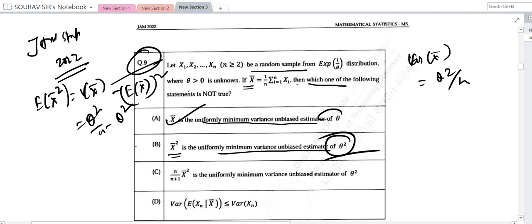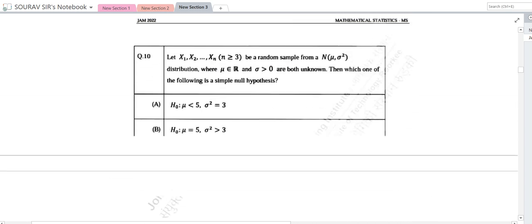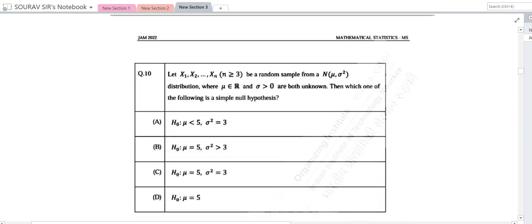This is okay, this is true. And n by n plus 1 x bar square, this is also true, and the variance values we can calculate directly here, so this is also true. So the only thing which is false is this, so this is our correct answer. B is the correct answer. Next question, question number 10. x1, x2, ..., xn be a random sample of N(mu, sigma square).